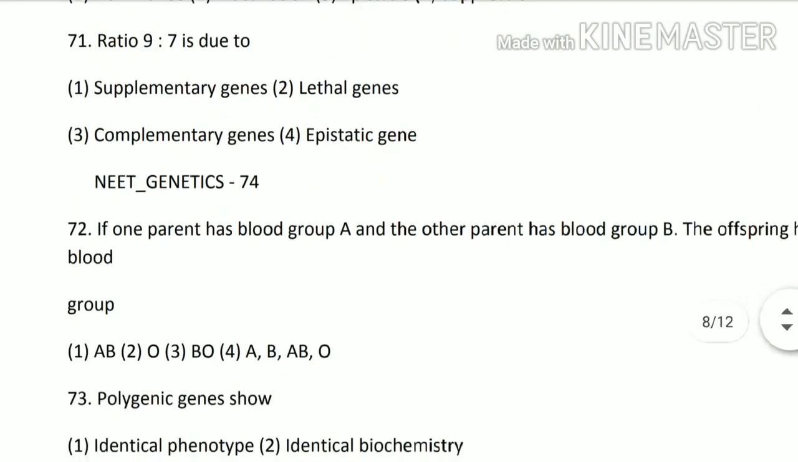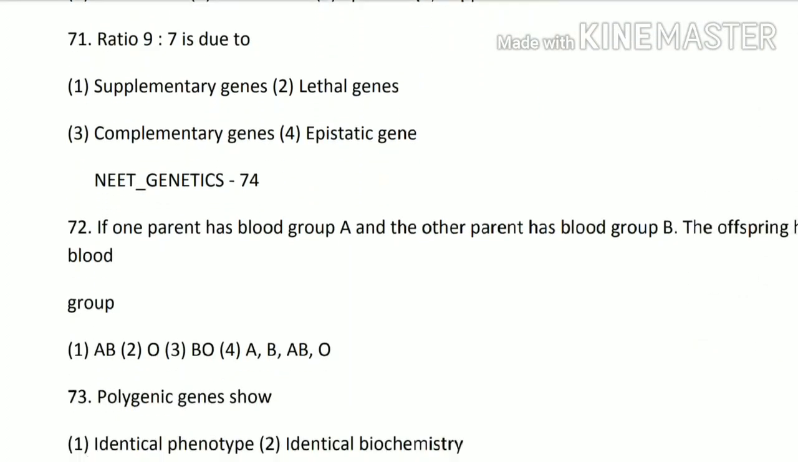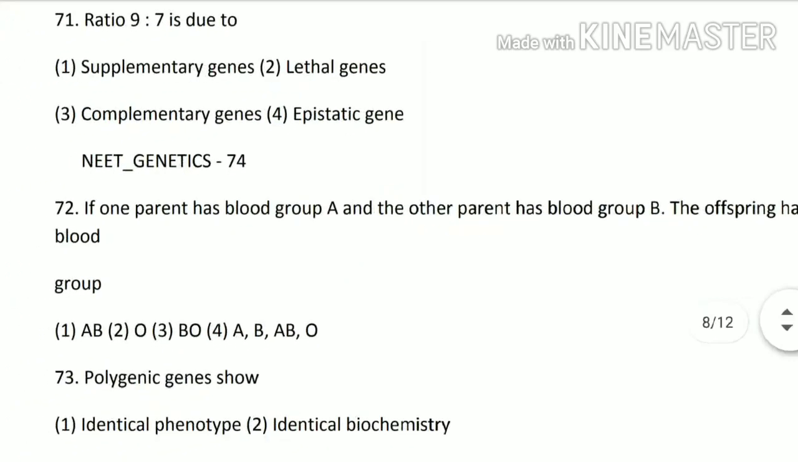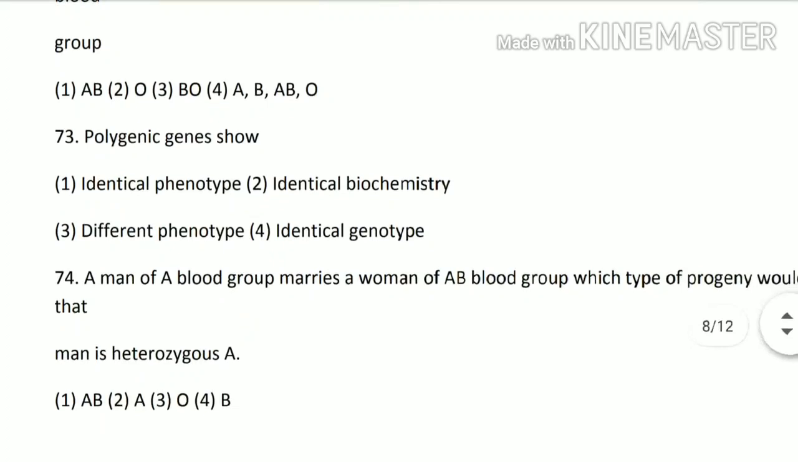Next 72 question. If one parent has blood group A and the other parent has blood group B, the offsprings have which blood group? So for this you will also have to make a cross. The answer will be fourth option, AB, A, B and O. Next question, 73rd question. Polygenic genes show identical phenotype, identical biochemistry, different phenotype and identical genotype. So polygenic genes show different phenotype. That means option third is the correct option.